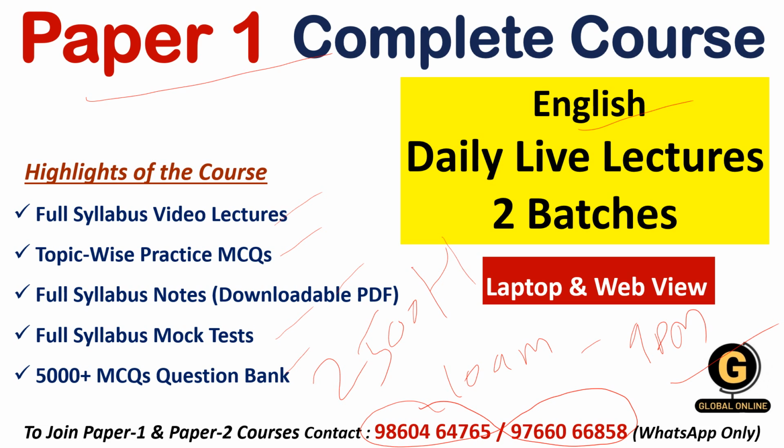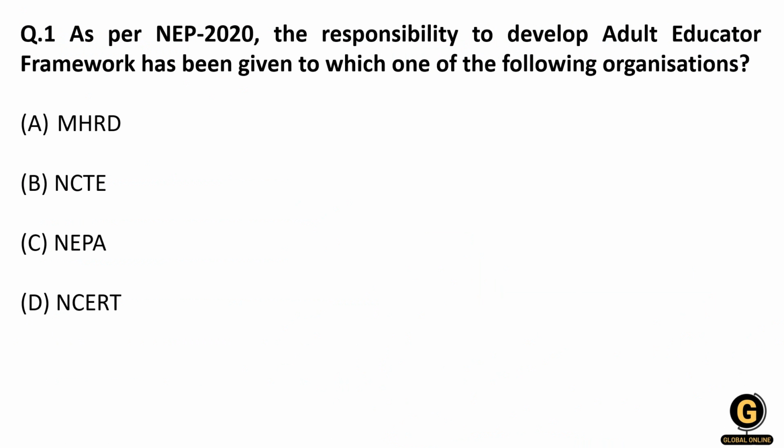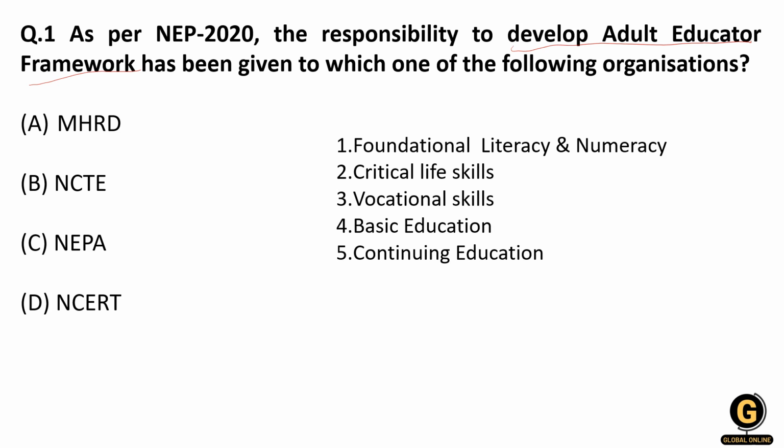So moving to the questions. As per NEP 2020, the responsibility to develop the adult educator framework has been given to which of the following organizations? So students, as per NEP 2020, there will be an adult educator framework, and this framework will work on 5 basic parameters. First is basic literacy, like reading, and then basic numeracy, like counting figures.